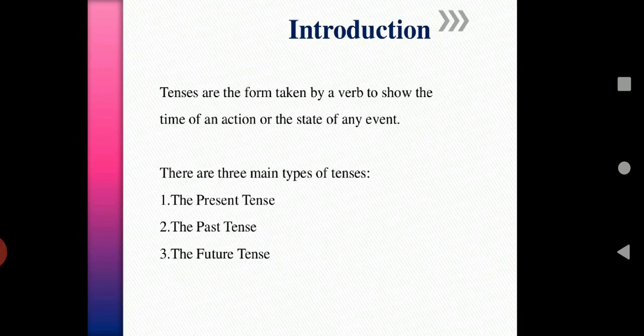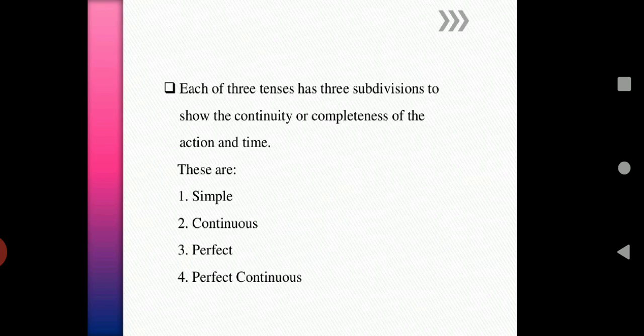Tenses are the form taken by a verb to show the time of action or the state of any event. There are three main types of tenses: the present tense, the past tense, the future tense. Each of the three tenses has subdivisions to show the continuity or completeness of the action and time. These are simple, continuous, perfect, and perfect continuous.